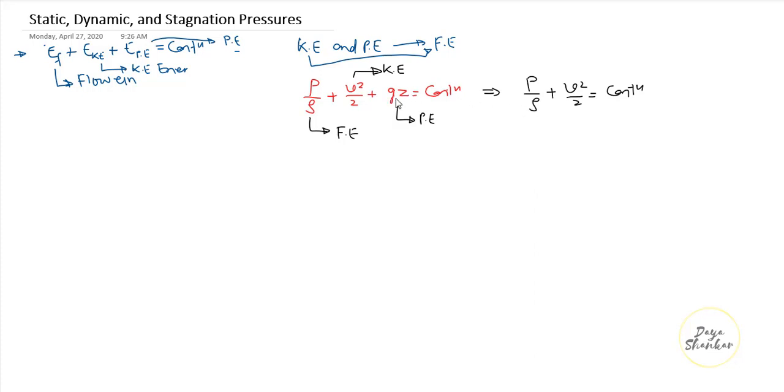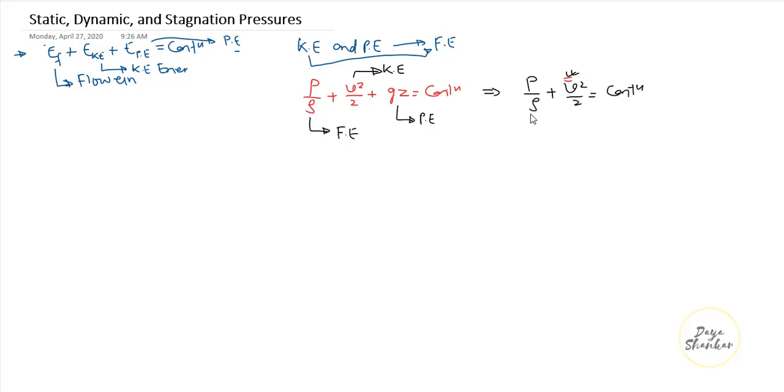Why? Because I am considering that there is no z term, that means there is no potential energy. So suppose I am changing the velocity here, then this velocity term impacts this pressure term.